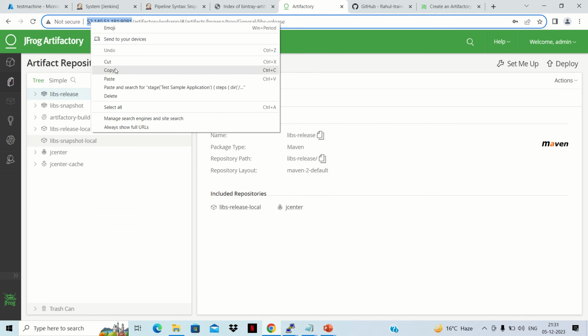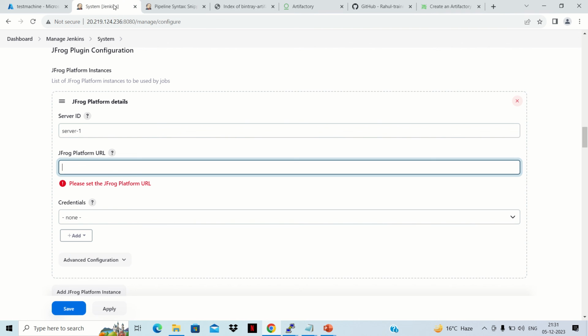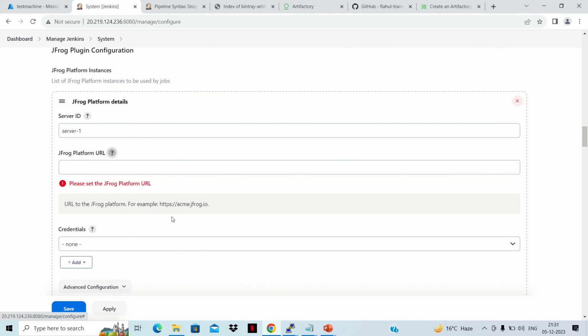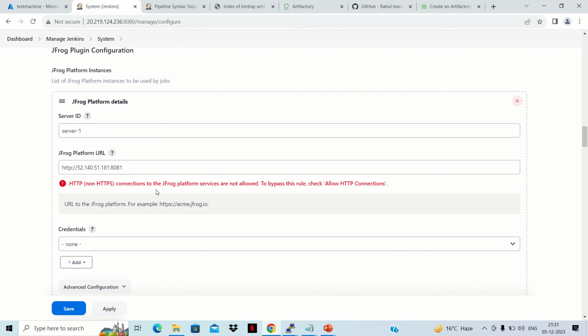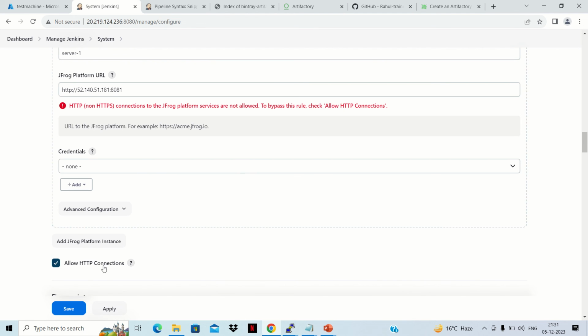Okay, copy, and what it is saying, how we can place it here. With Ctrl+V we can remove it. So it is saying that HTTP non-specific connections to the JFrog platform services are not allowed. To bypass this rule, check allow HTTP connection. I have already checked allow HTTP connection, so I can click here.